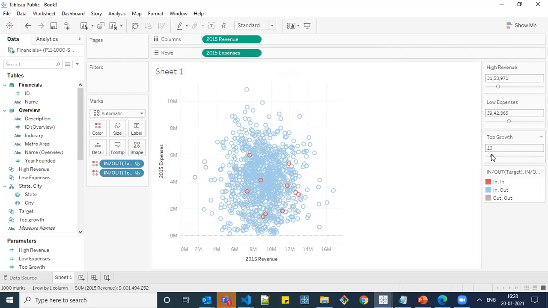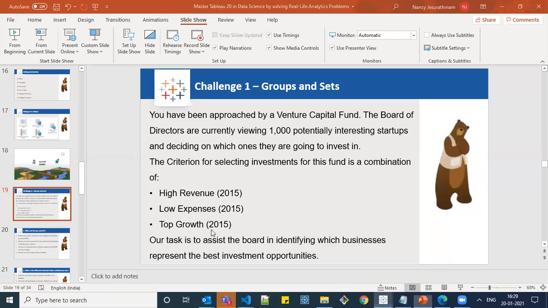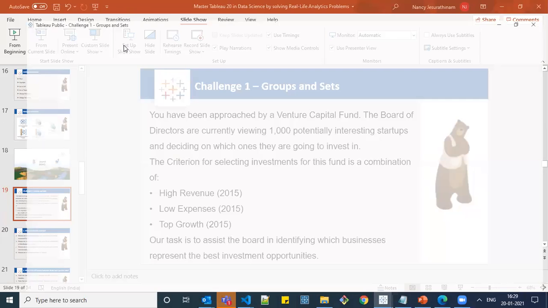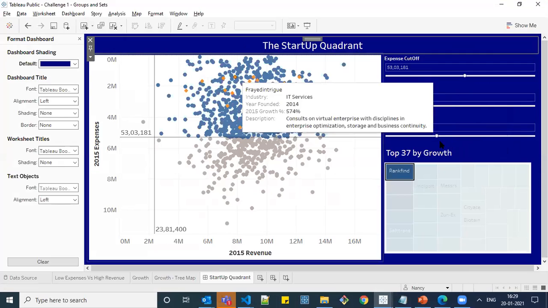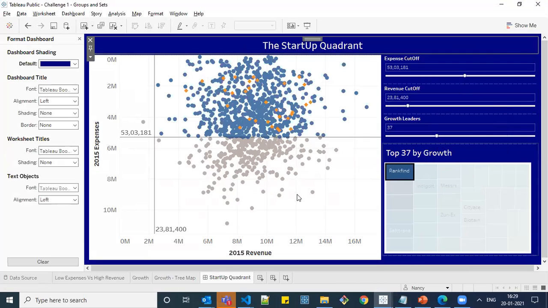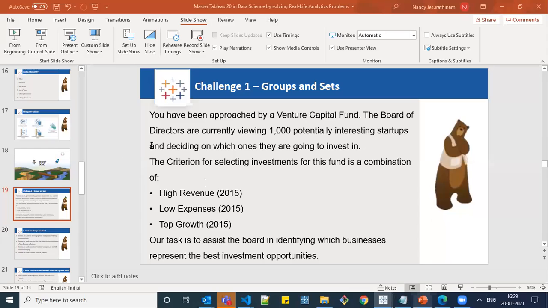Okay, so based on your top growth, you can find that the values will get changed dynamically, and similarly your low expenses and high revenue values will get changed dynamically. Based on this, the venture capital fund will invest the fund. I have already created this view in the dashboard as well. You can do this formatting by right clicking over here and giving format title, and you can add colors, reference lines and drop lines if needed to make it interactive when you're presenting. So this is use case one. Any doubts, Steve?